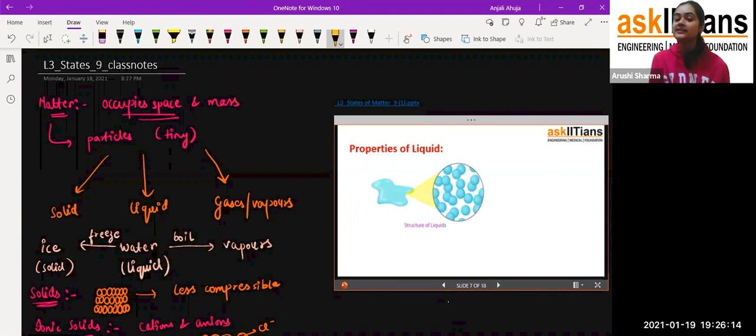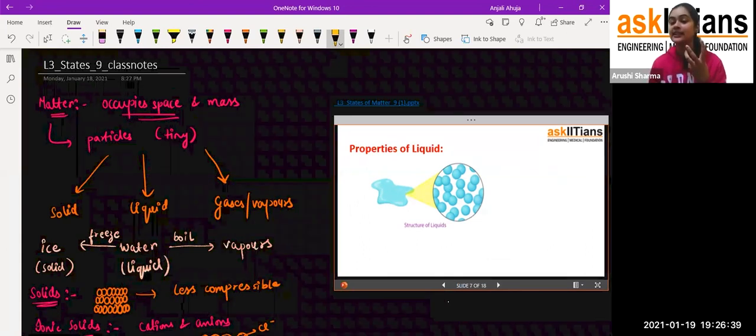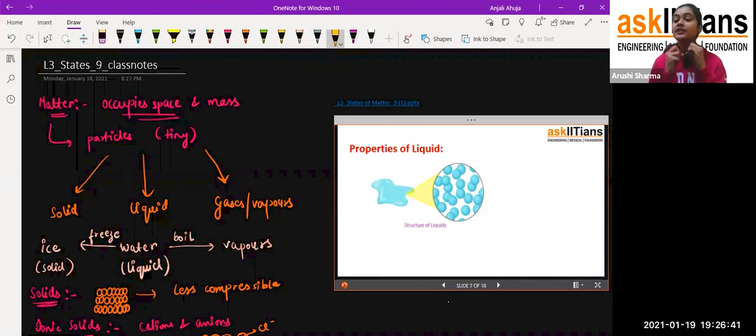Okay, now the properties of solids, students. Like in this case, you can compare this picture with the picture of the solid in which particles are very tightly packed with each other. In the case of liquid, this is water, and they have zoomed it so that you can clearly see the particles of the water, how exactly they are arranged. So my dear students, you can see that in the case of liquids, the particles are not that closely packed as compared to the solid.